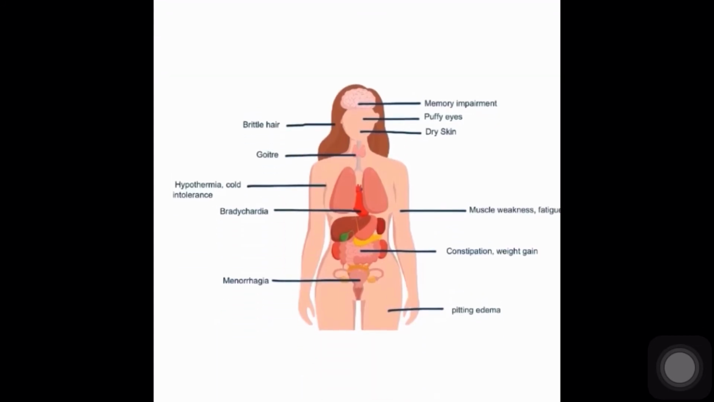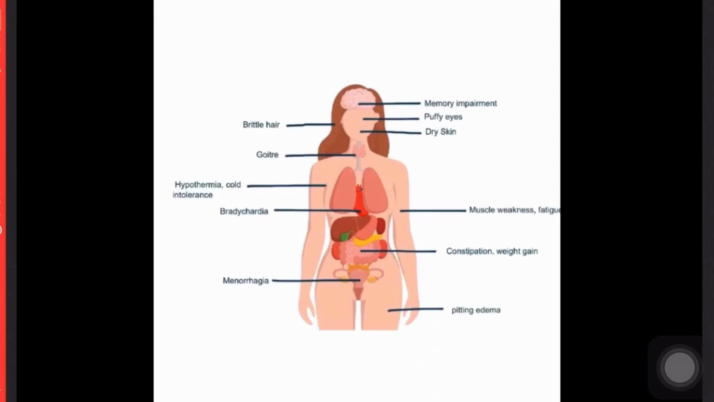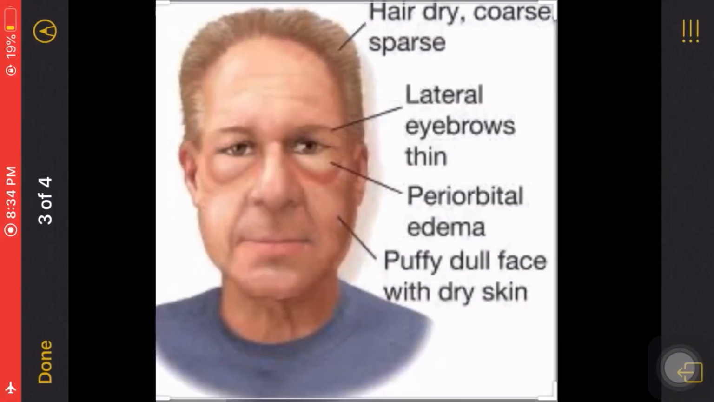There are other clinical features shown, like muscle weakness, weight gain, loss of appetite, and menorrhagia. Then as you can see here, there can be puffy eyes, goiter, etc. Now the face of the adulthood form of hypothyroidism. There is dry hair, which is coarse and sparse. The lateral part of the eyebrows becomes very thin. There is periorbital edema, and a puffy dull face with dry skin.